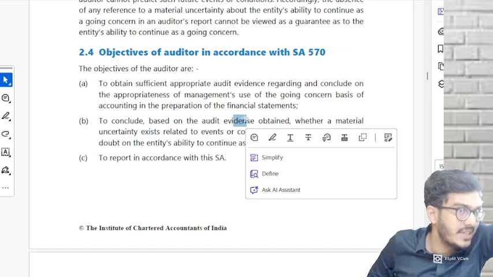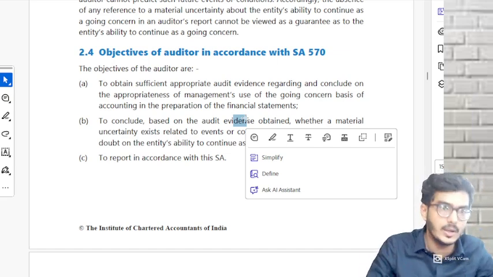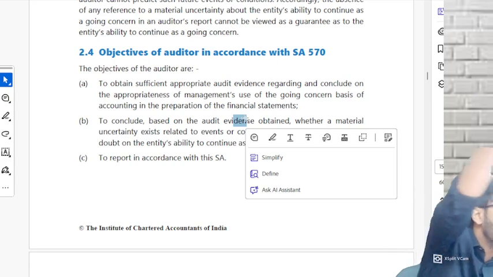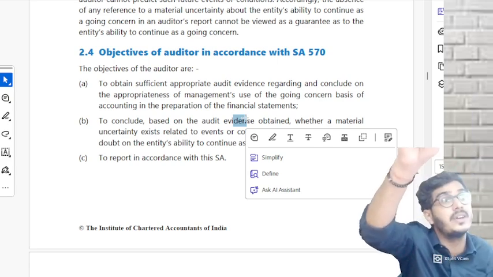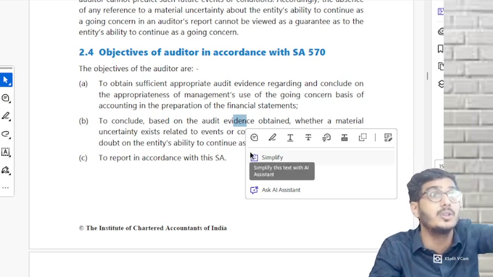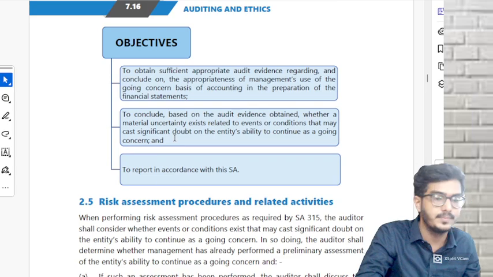There is some event in the future which might create some uncertainty about the company's going concern. Today the going concern is appropriate, but there is some material uncertainty. If there is some material uncertainty in the future, auditor, you gather evidence about that also to check whether that uncertainty is going to cast a significant doubt on the entity's going concern. And last one, to report it.